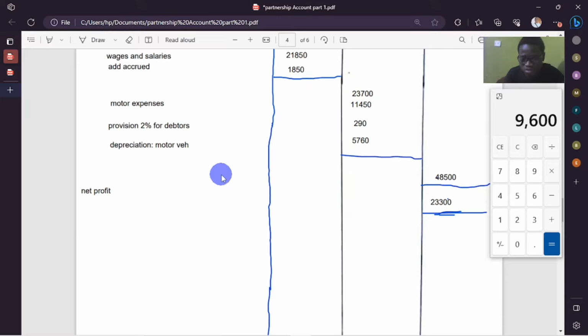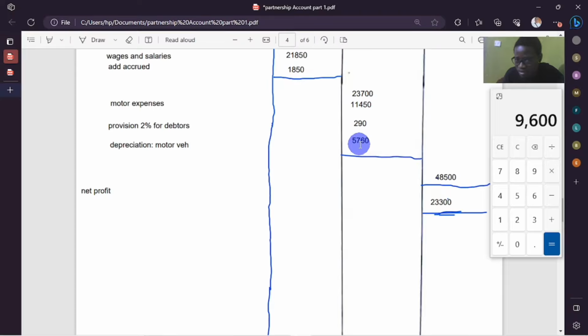You don't just enter things directly. You consider what you've done previously, then you work it out. The depreciation that we calculated for this year was this one. This one here was the accumulated depreciation over the years that we've had this fixed asset. But for this particular year, 2017, we had this depreciation.